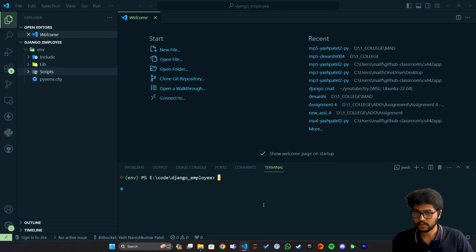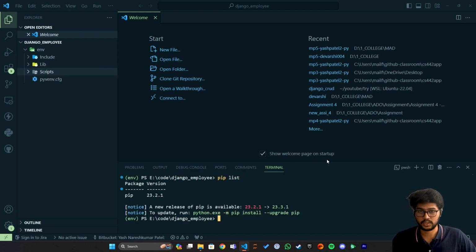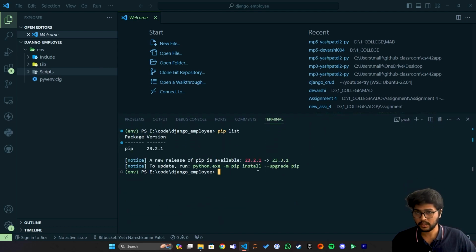Okay. Now once you activate the environment, you will get the env name written on the shell. Now you can say pip install, but before that, I'll say pip list. This will list all the packages which are installed in your environment. So currently we have only the pip package installed. So we can say pip install Django.